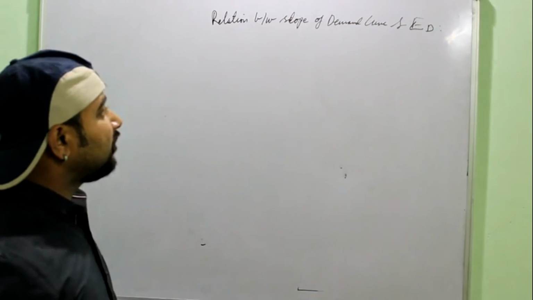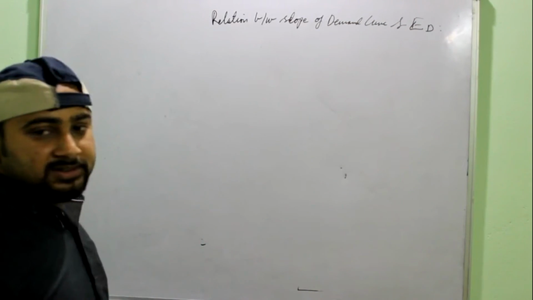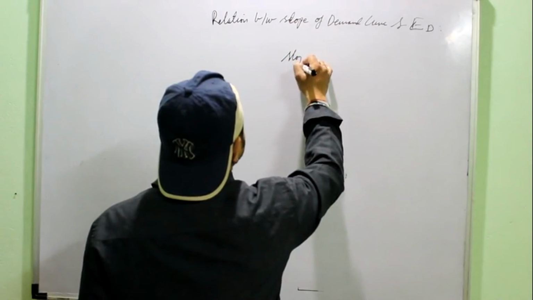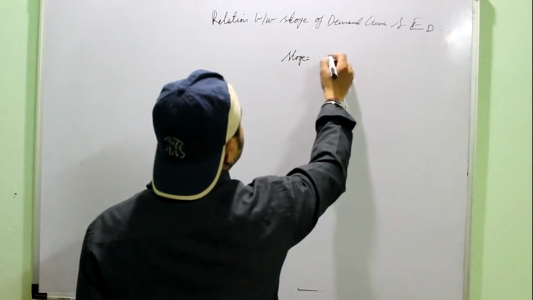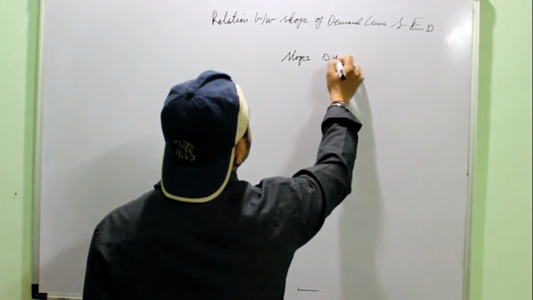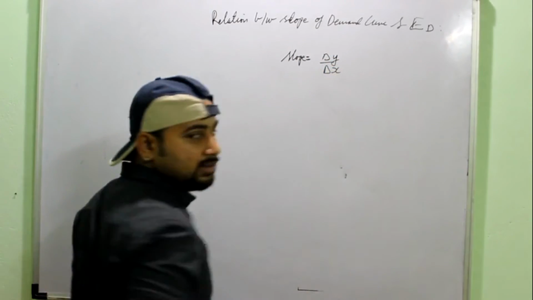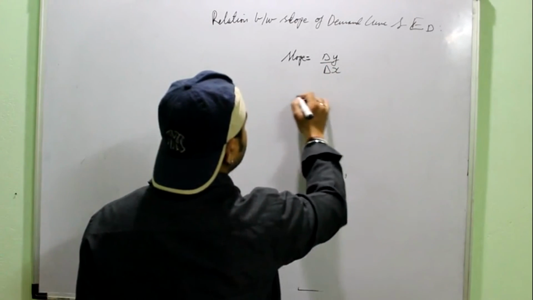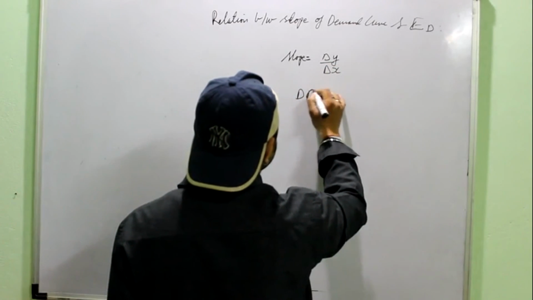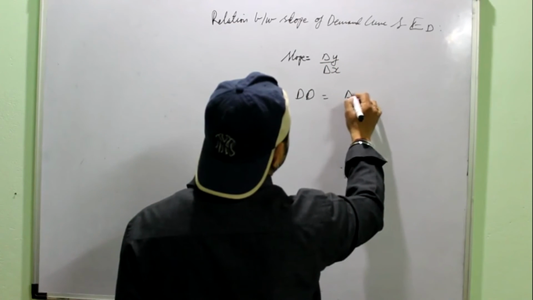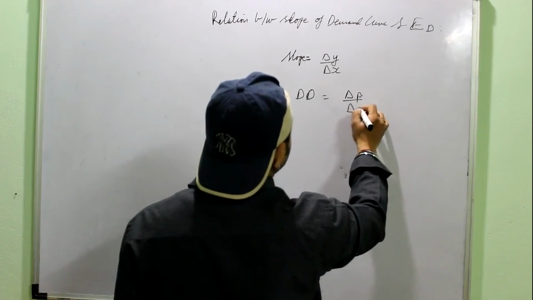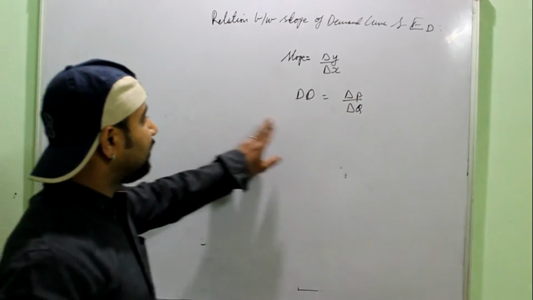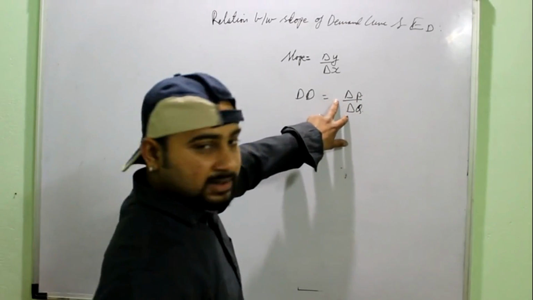We already know what elasticity is. We have to understand what the slope of a demand curve is. Slope of any curve is equal to delta y upon delta x. For the demand curve, on the y-axis I have price and on the x-axis I have quantity, so slope of the demand curve is equal to delta P by delta Q.